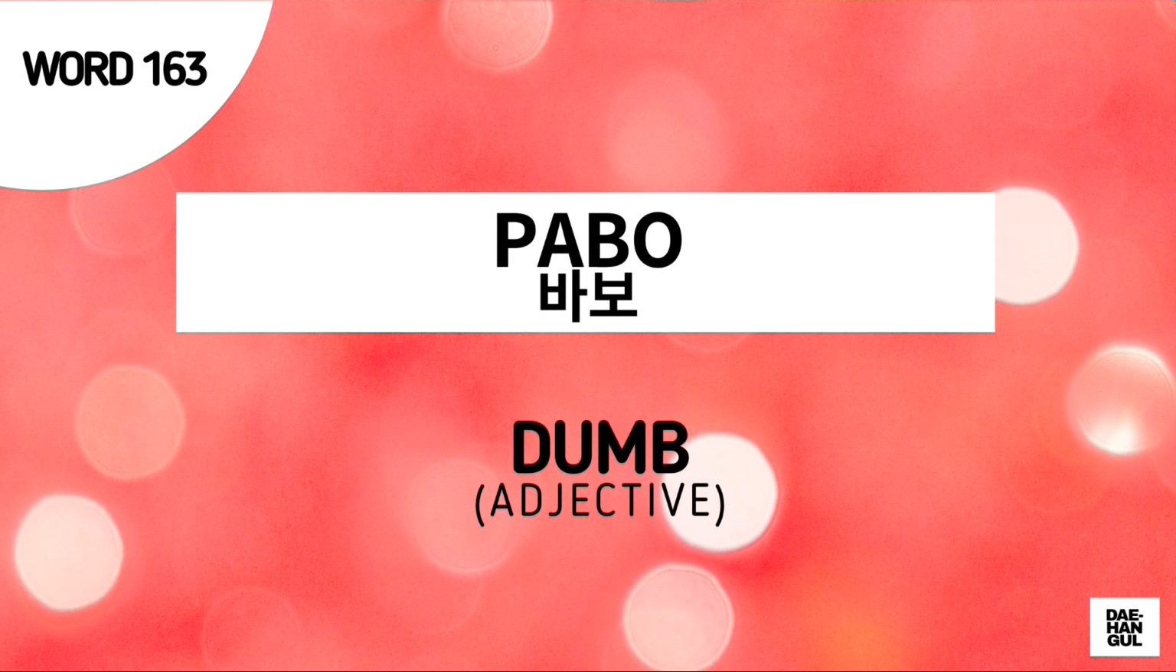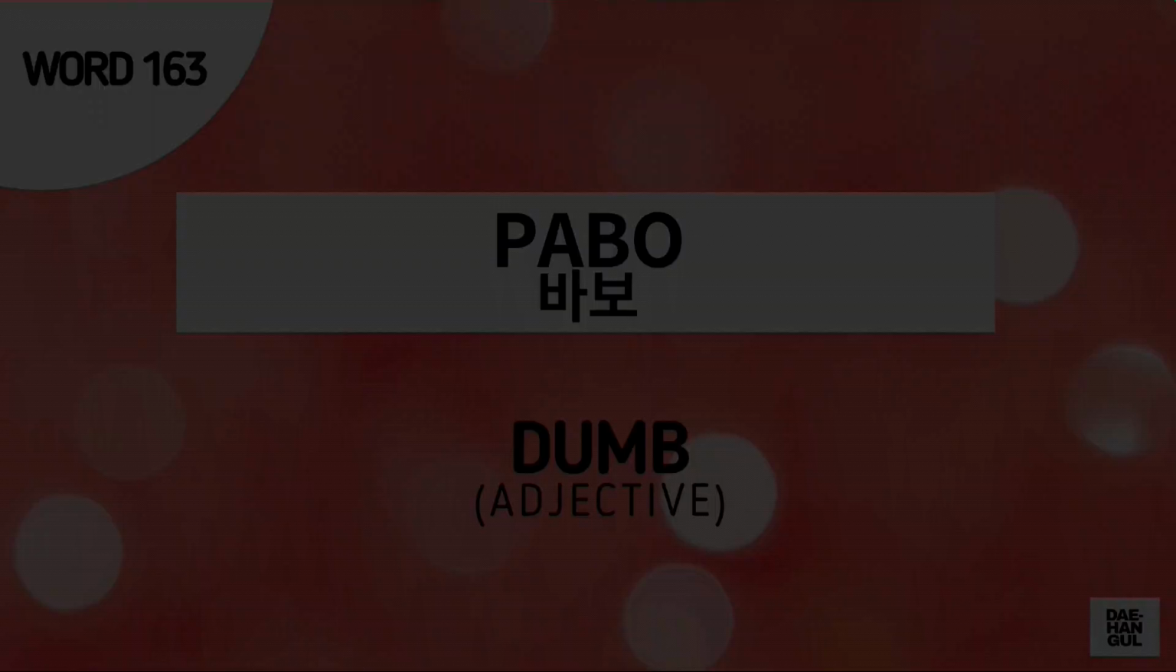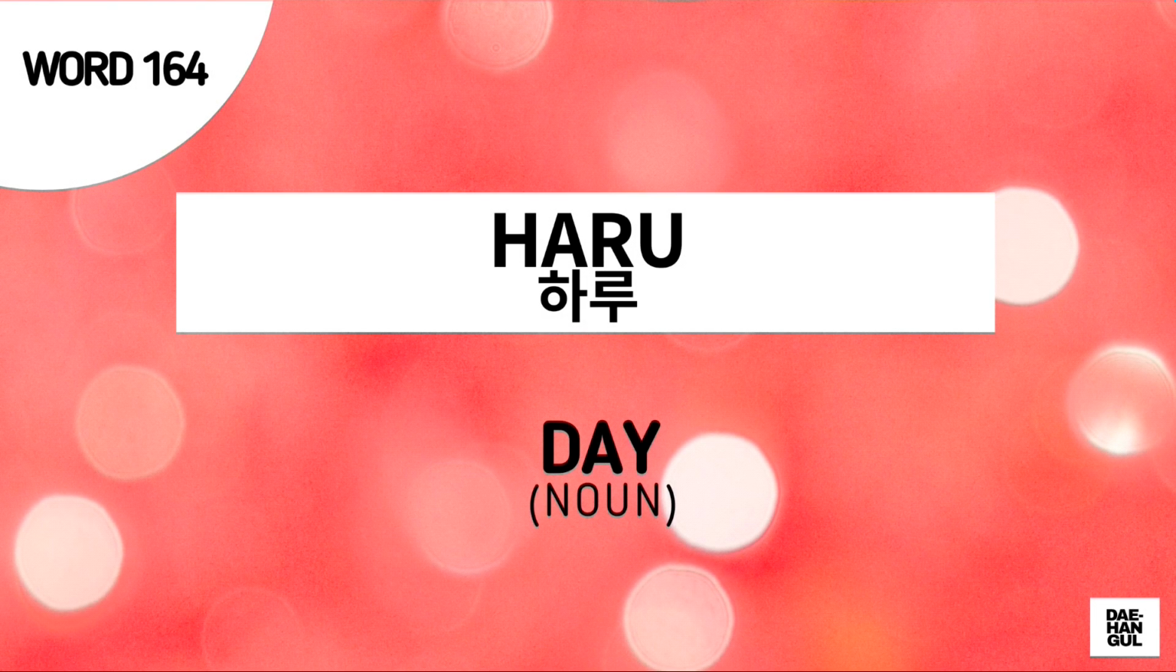Next word is pabo. And this is actually an offensive word because it is used to say dumb in Korean. Next word is haru. This is a Korean noun which means day. Again, haru means day.